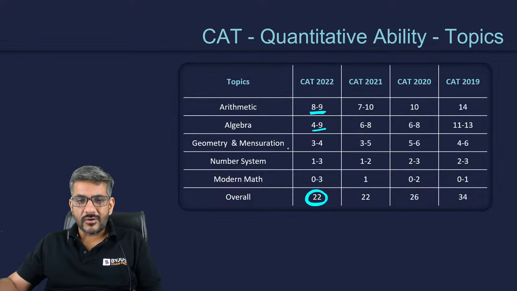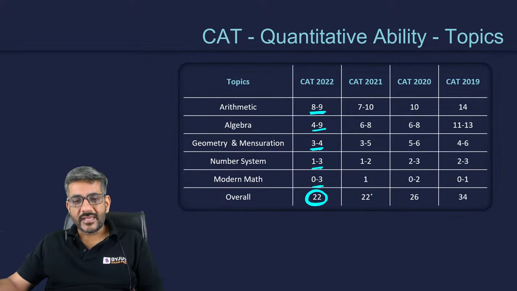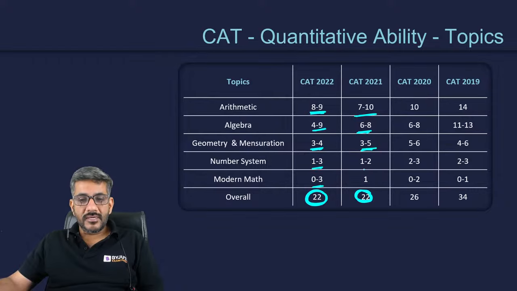आप हमने ऐसा ही देखा होगा. The third largest area has always been geometry, followed by number system and then modern mathematics. Once again, when I talk about CAT 2021, you would see 7 to 10 questions were there from arithmetic, 6 to 8 from algebra, 3 to 5 from geometry, 1 or 2 questions from number system, and a single question in all 3 slots from modern mathematics.